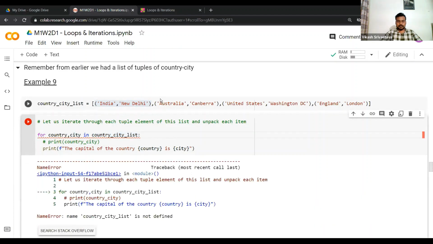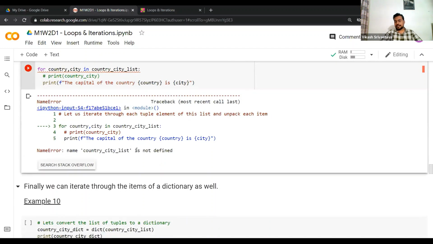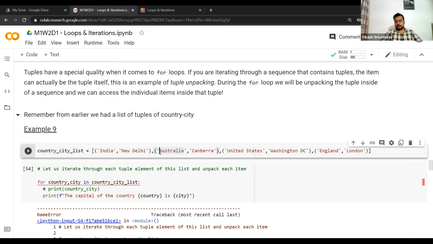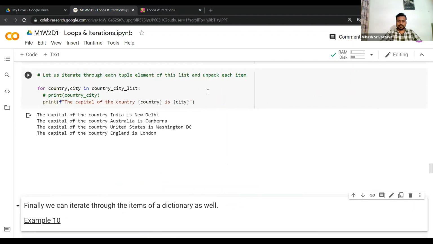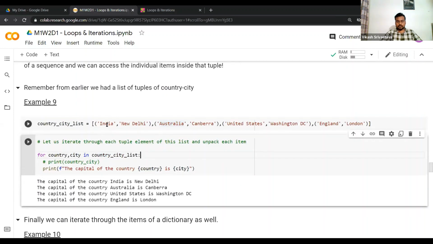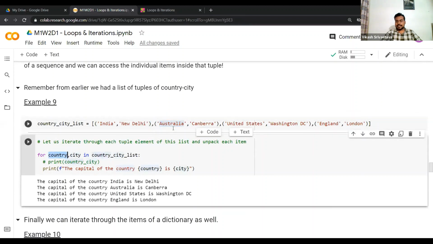Of course, this is not defined. Whenever you encounter any such error, you know that this has not been defined and you need to have that particular variable name, or you might have misspelled your variable name. Let's see. It goes through the first element in the first iteration. It takes the country to be India and the city to be New Delhi. Then it prints the capital of the country India is New Delhi. Then it goes to the second element. In the second iteration, country will take the value Australia and the city will take the value Canberra.